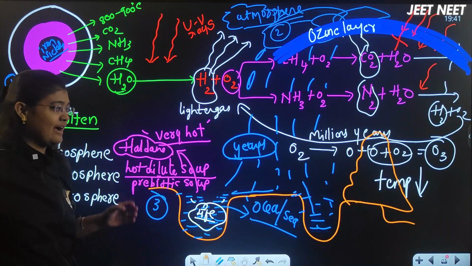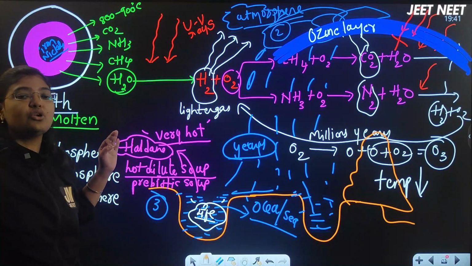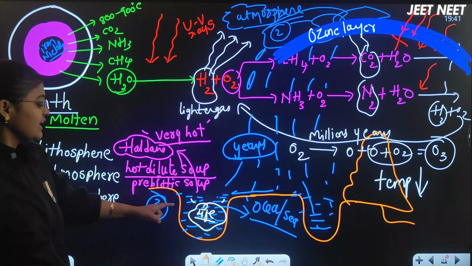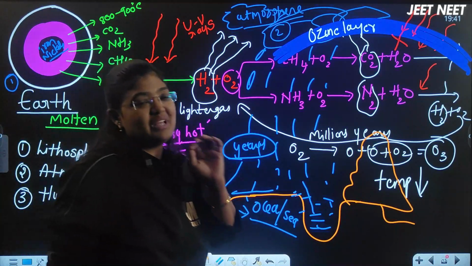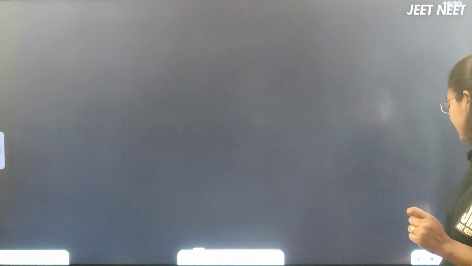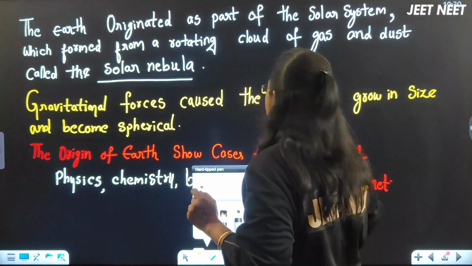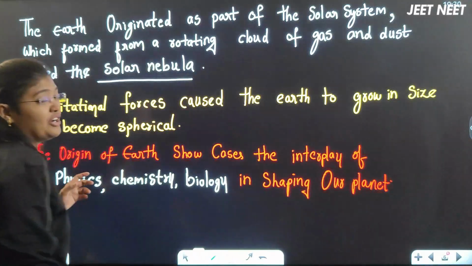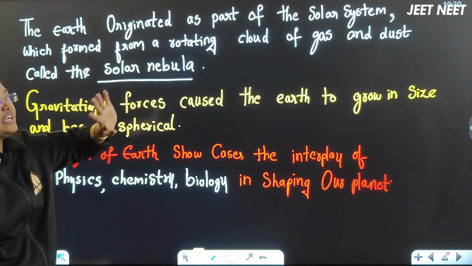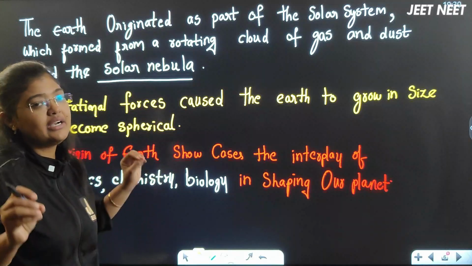In the previous video, part 1, I discussed the origin of the universe. This video is about the origin of earth. In the next video we will discuss the origin of life in this water only, how the first life formation happened, right? Okay. Next you can see here, the earth originated as a part of which system? The solar system, which was formed from rotating clouds of gases and dust, called the solar nebula.